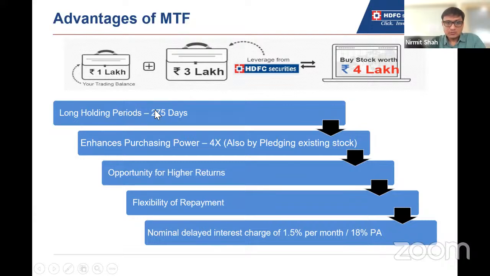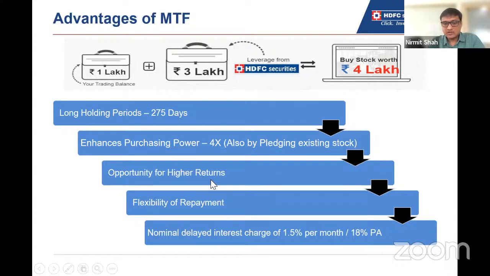You can hold the stocks up to 275 trading days. So technically, if we calculate, it will be more than 1 year if we convert into calendar days. It helps you to increase your purchasing power, and it is not mandatory that you should have 1 lakh rupees in your bank account in the form of cash. It could be stocks also. You can pledge your stocks and you can initiate your trade. So you can also take benefit of the idle stock which you are holding in your portfolio.